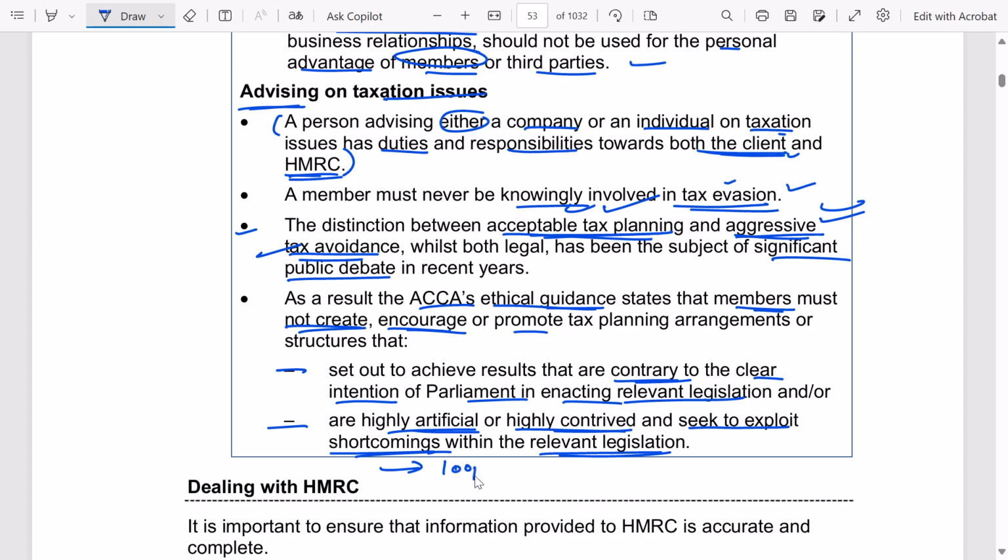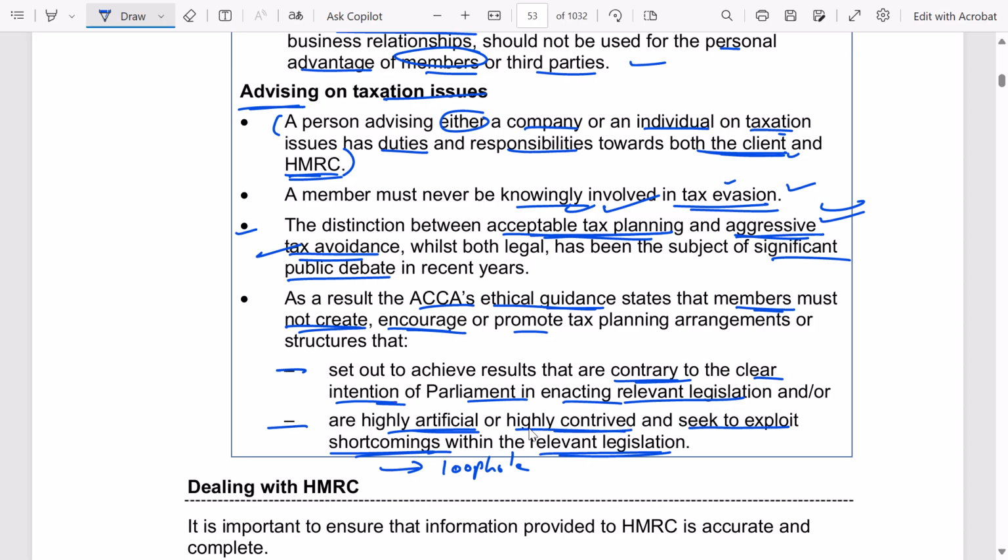that is nothing but loopholes. Okay, so your arrangements should not be planned in such a way that they are contradictory to the intention of parliament. Parliament must have introduced the law with some intention, right? Or the lawmaker must have introduced that with some intention, and you are using it in such a way that the main intention of bringing in that law is overridden or contradicted.